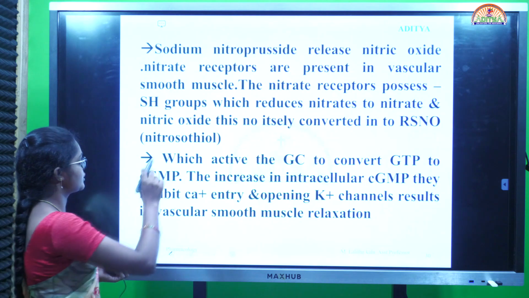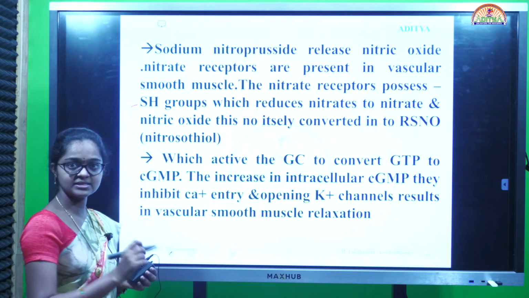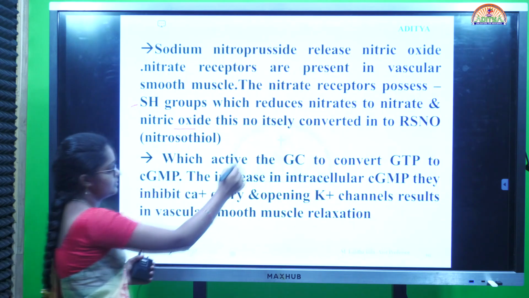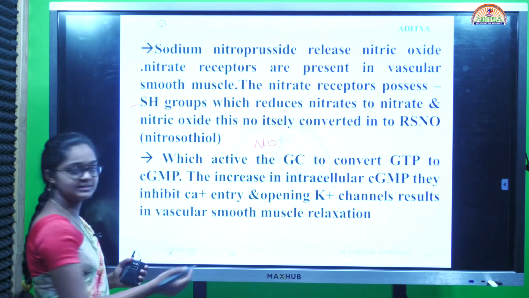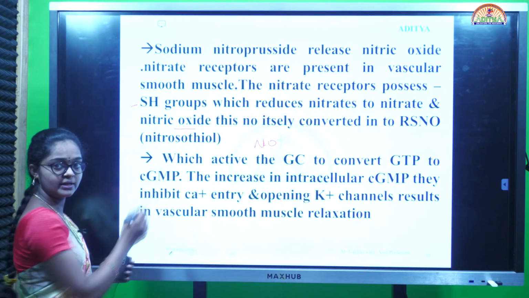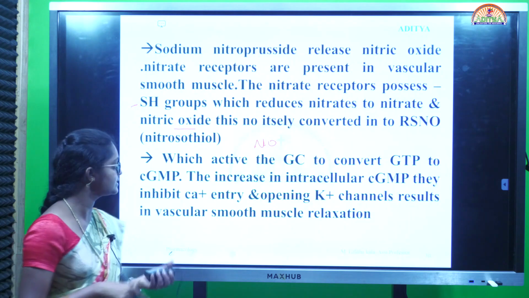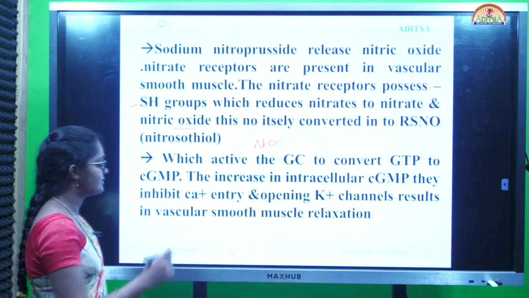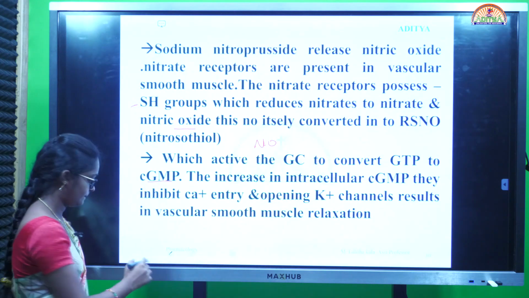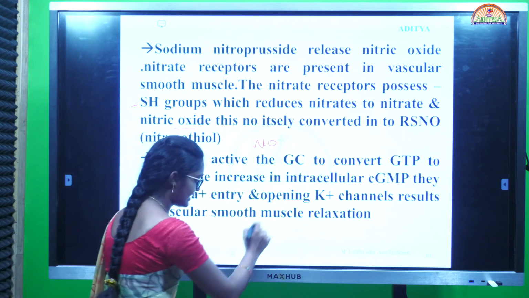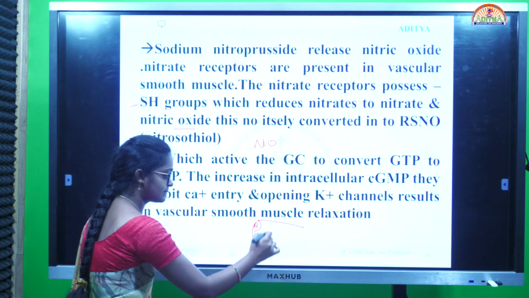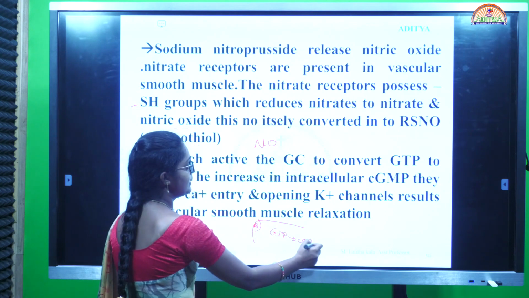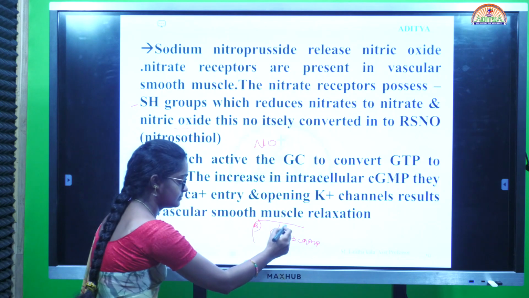The nitrate receptor possesses a thiol group, which reduces the nitrate to nitric oxide.